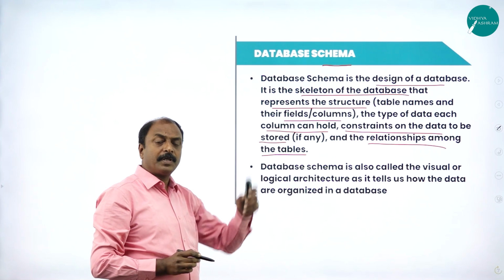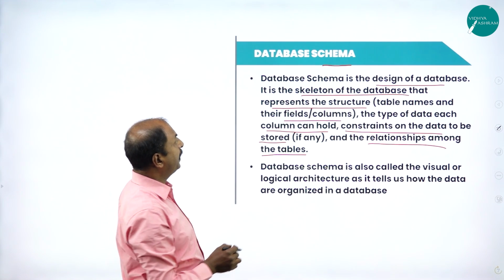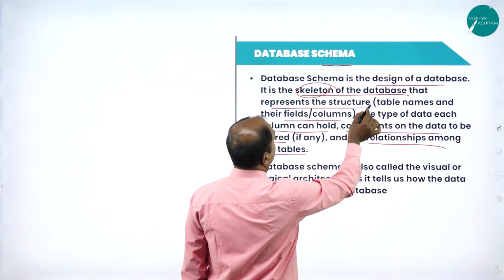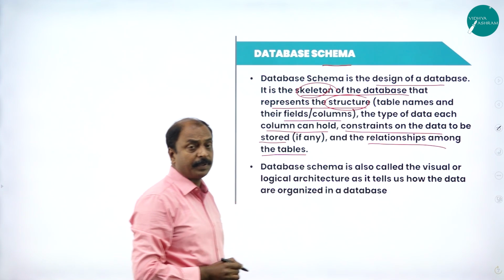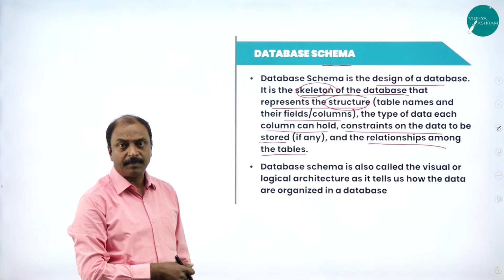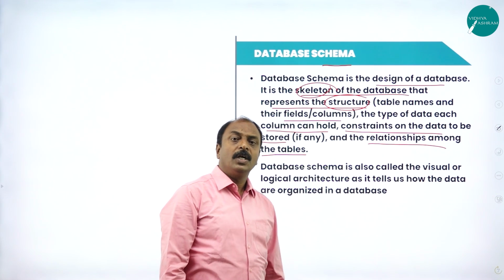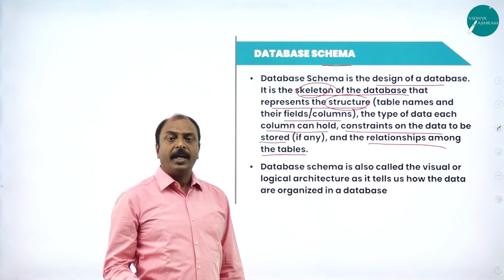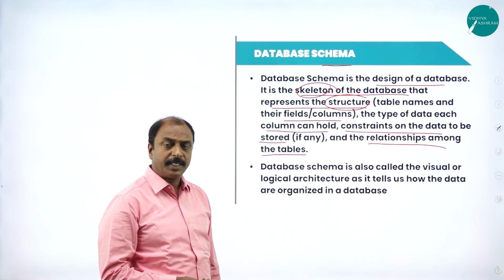See, what is a schema? Database schema is nothing but a skeleton, and it represents the structure of the table or the structure of the database. I have told you in the previous example about structure of the table. So here we can decide how many columns and how many rows. It forms the structure of the database.